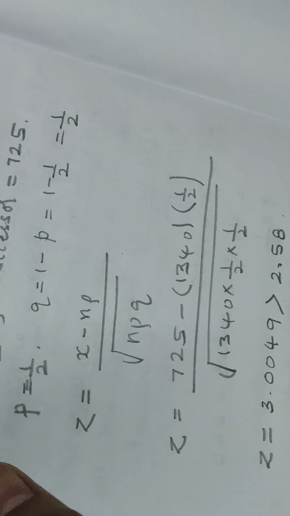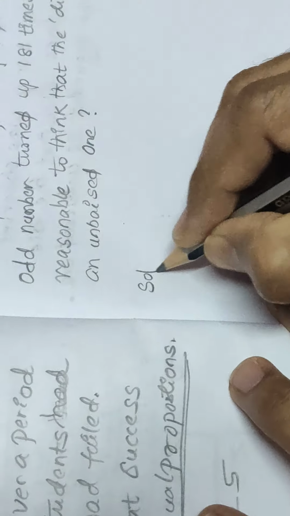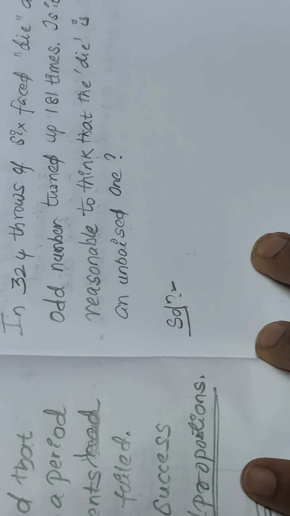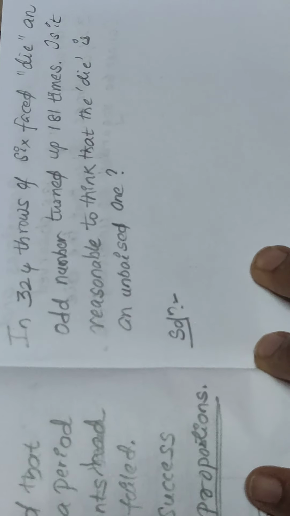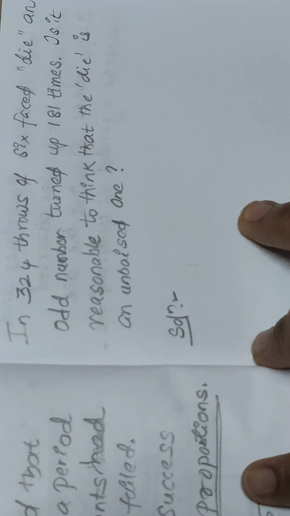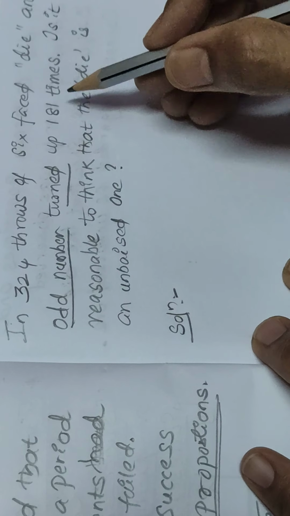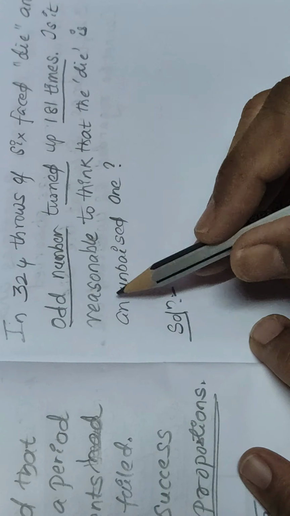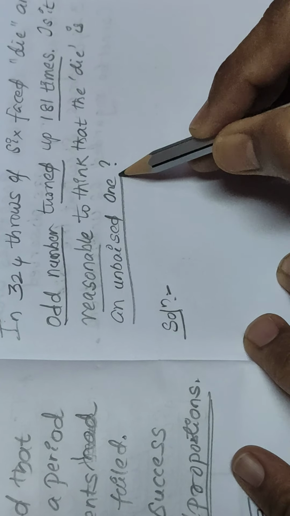So we'll do one more example of the same type. I'll read the question. In 324 throws of a 6-faced die, an odd number turned up 181 times. Is it reasonable to think that the die is an unbiased one?